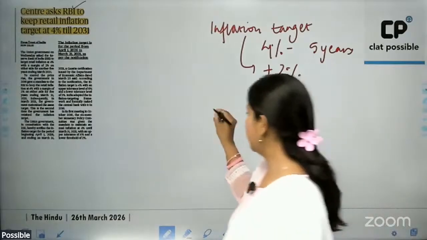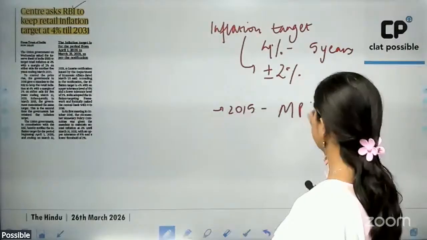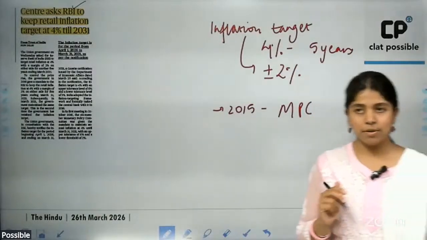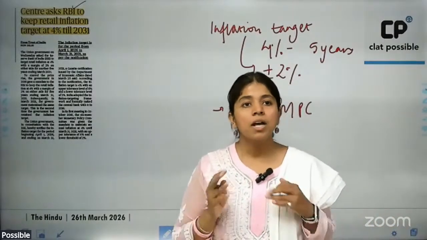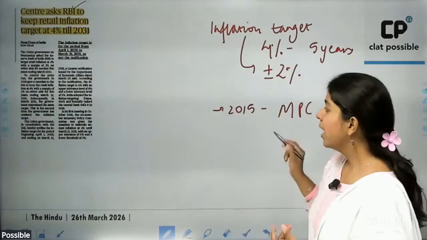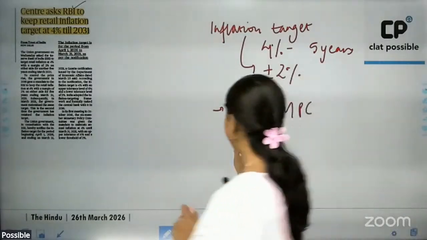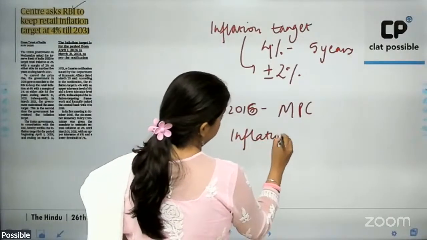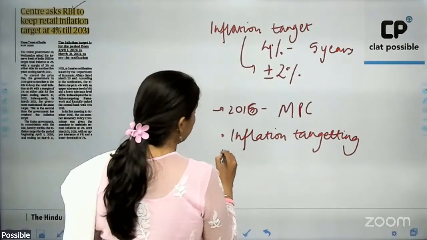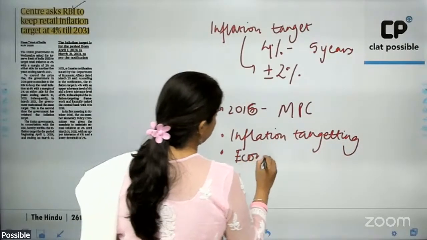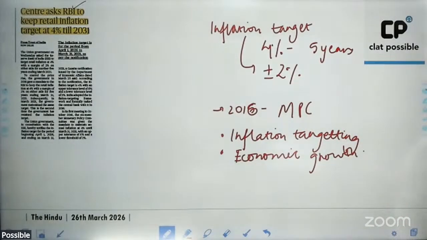In 2016, the government of India created a committee known as the Monetary Policy Committee. This Monetary Policy Committee is a 6-member committee. 3 members are from the Reserve Bank of India and 3 members are from the central government of India. The purpose of the MPC is basically two: one is inflation targeting, and the other is to foster economic growth in the country.